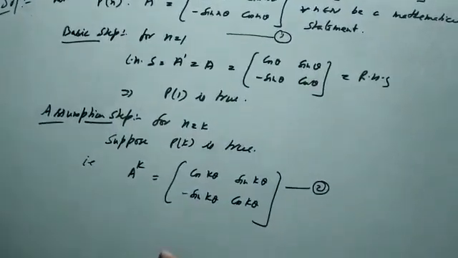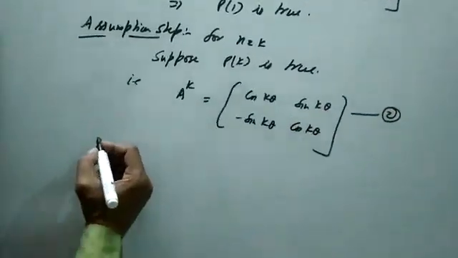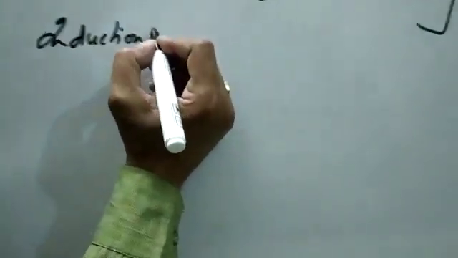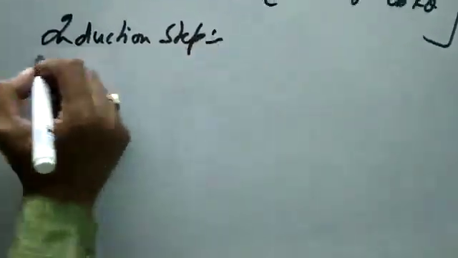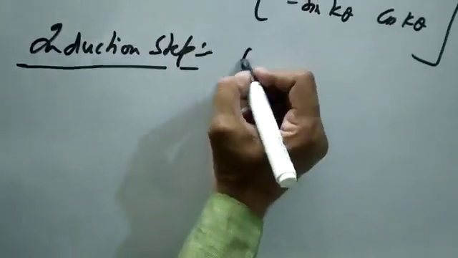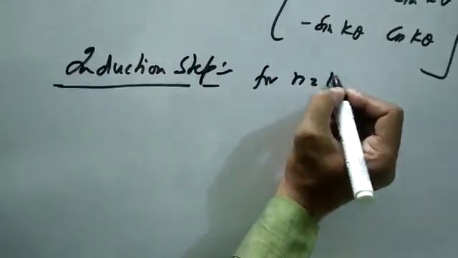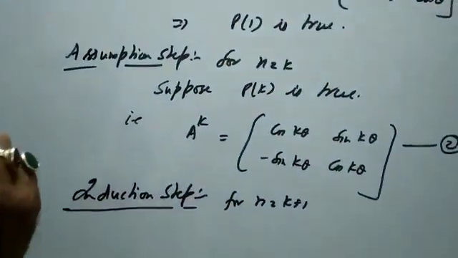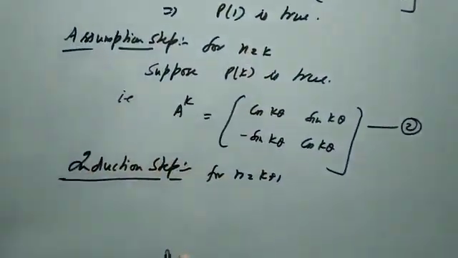Now induction step. Induction step is known for n is equal to k plus 1. K plus 1 is the successor of k. Now k is any arbitrarily chosen number.